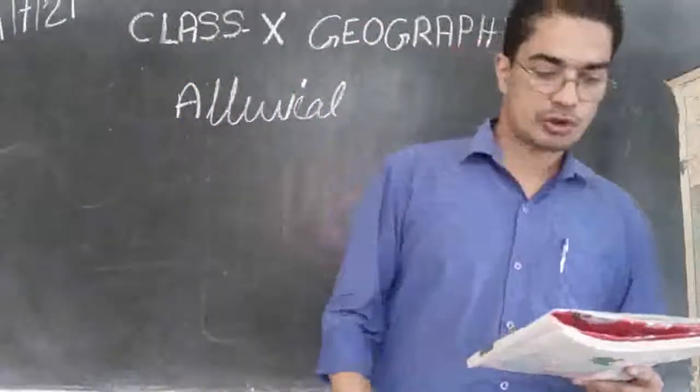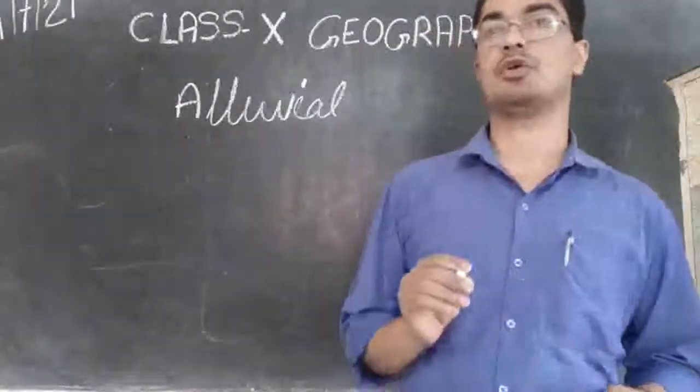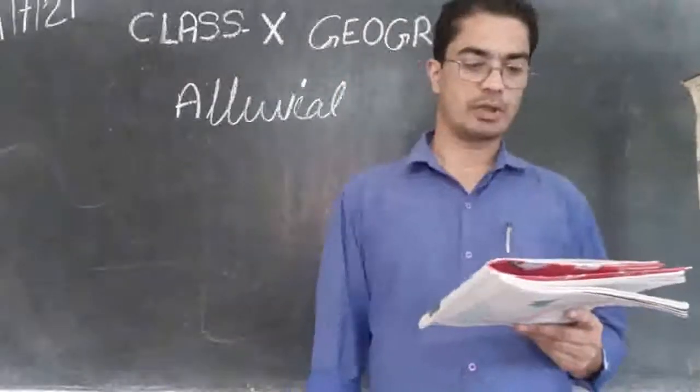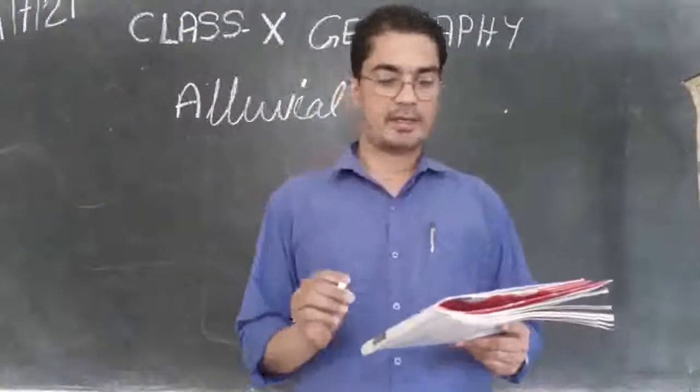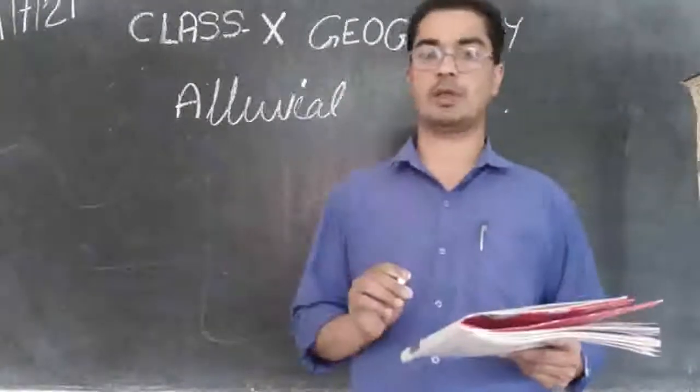So this is the most widely spread and important soil. Alluvial soil is the most important soil and it is spread out widely. And in fact, the entire northern plains are made of alluvial soil.